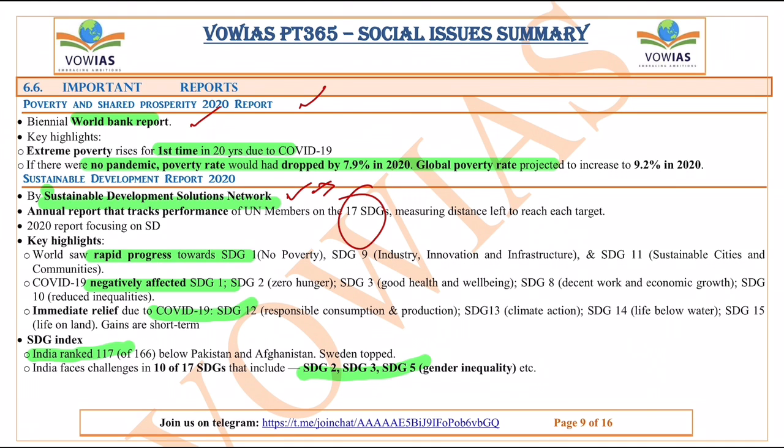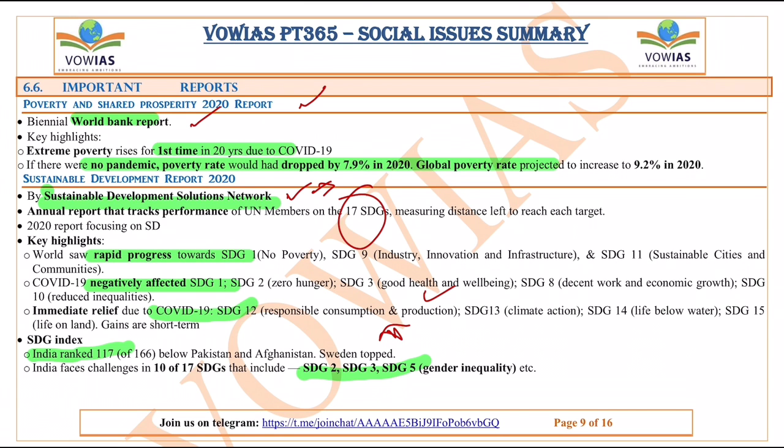And the key highlights: poverty has risen in the world, while SDG 9, industry, innovation and infrastructure, and SDG 11 show progress. COVID-19 has had an effect on SDG 1, that is poverty, as well as hunger, health and decent work. So COVID-19 has an effect on all of these things. And there is immediate relief due to COVID-19 on SDG 12, responsible consumption and production, SDG 13, climate change, SDG 14, life below water, and SDG 15, life on land. So these are short-term ones.